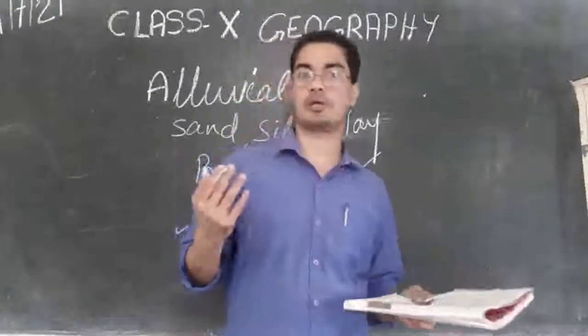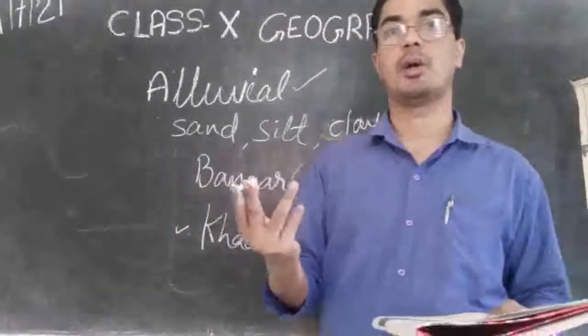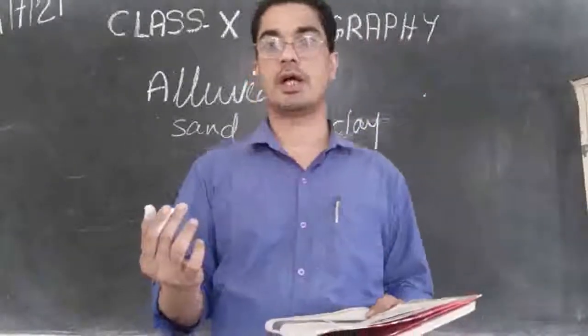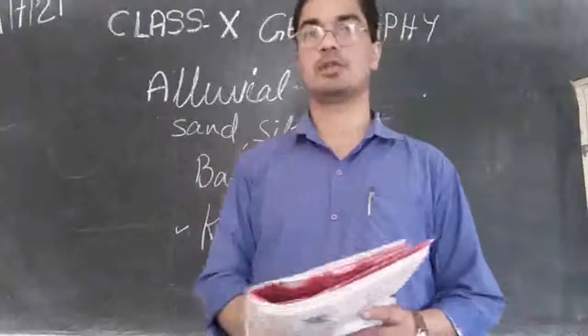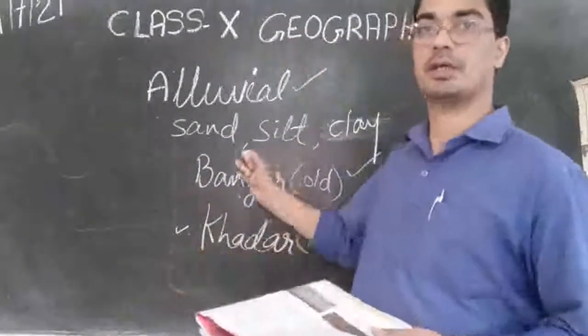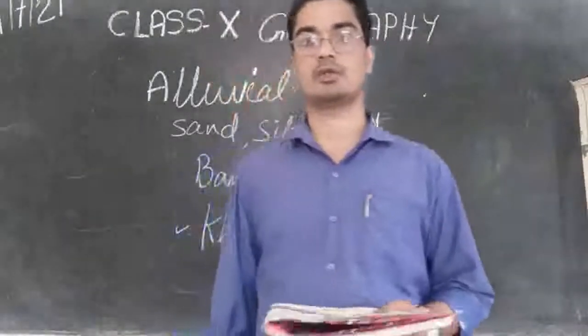So which are the main crops that can grow in this alluvial soil? Sugarcane, paddy, wheat and other pulse crops. So almost everything we can say is suitable for growing here in this alluvial soil.